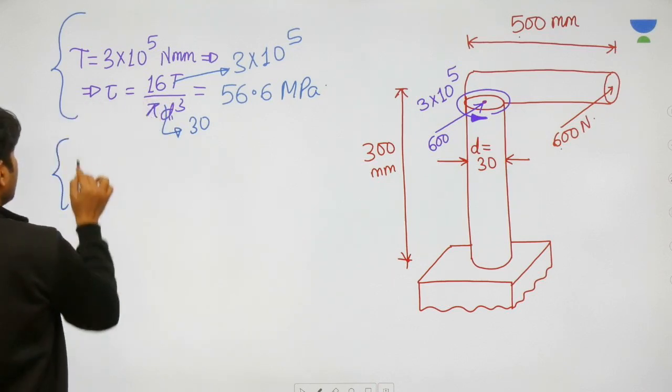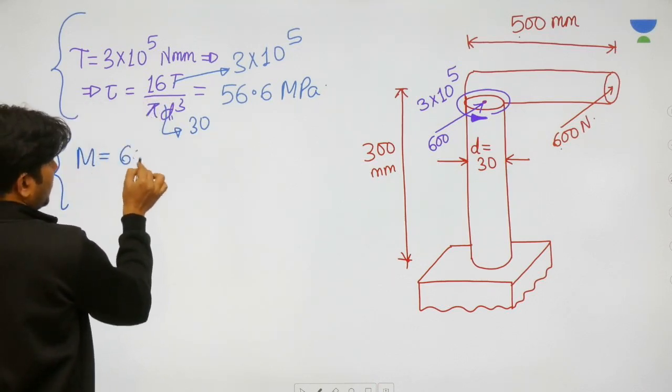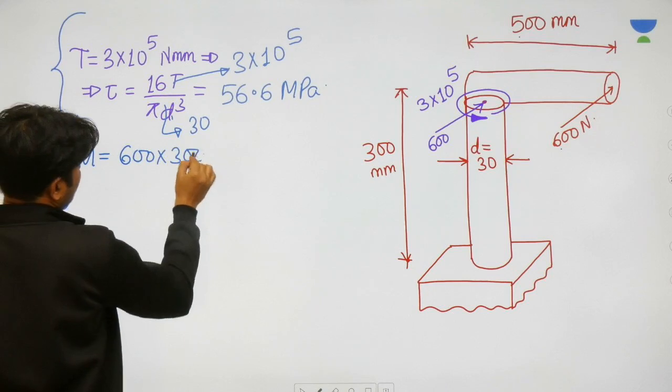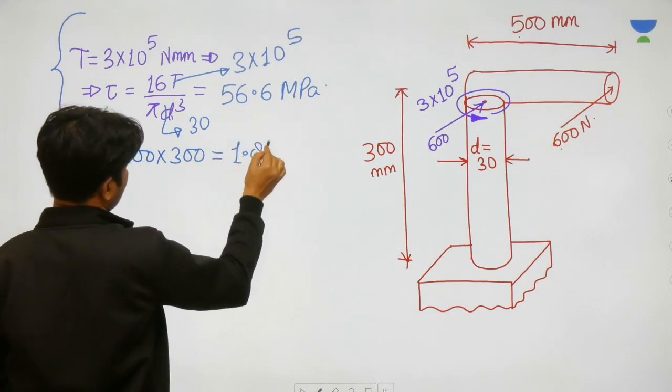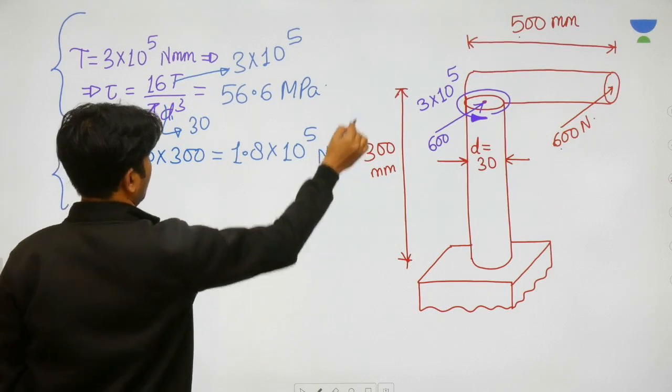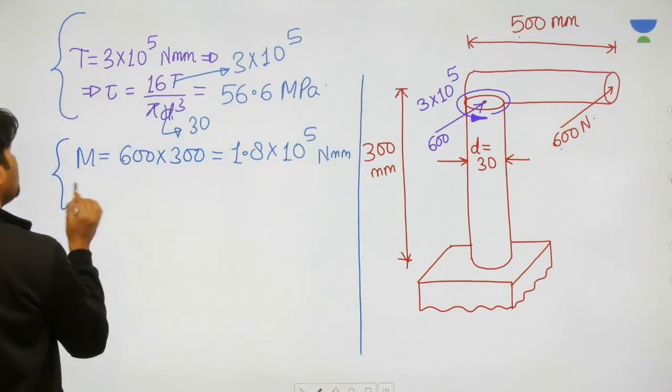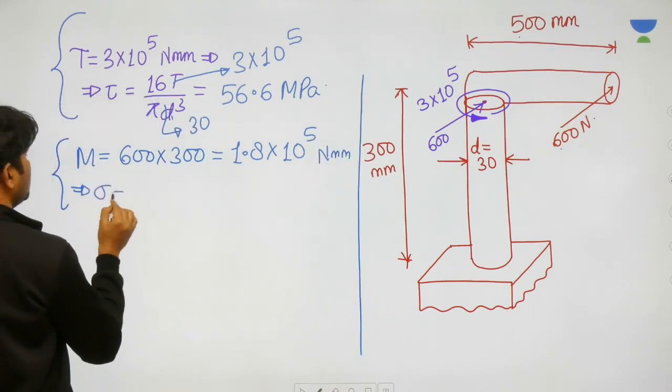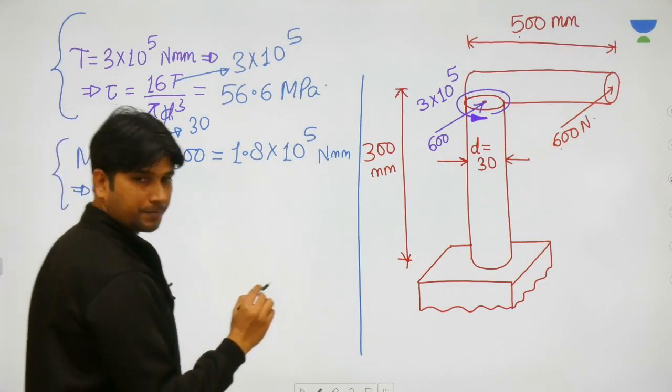So there is some bending effect also available, and that bending effect is very clearly going to be 600 into 300, which is nothing but 1.8 into 10 raised to 5 Newton mm. Due to bending, what will happen? Due to bending, some sigma will happen.